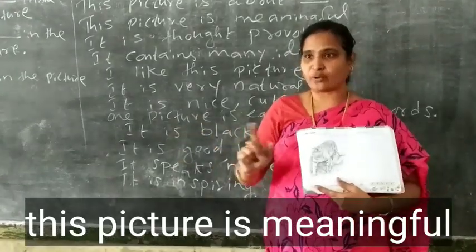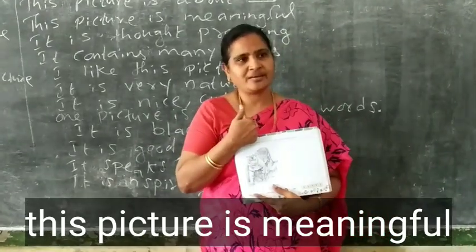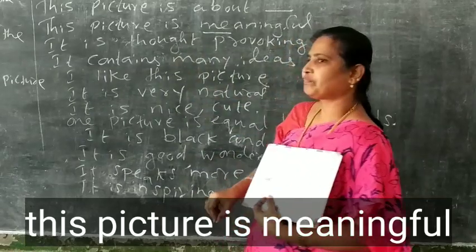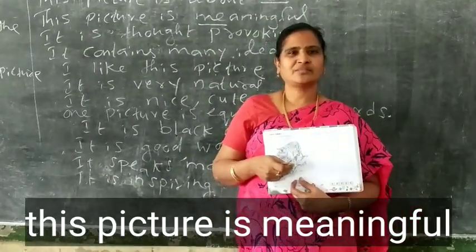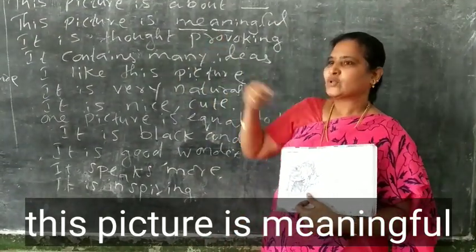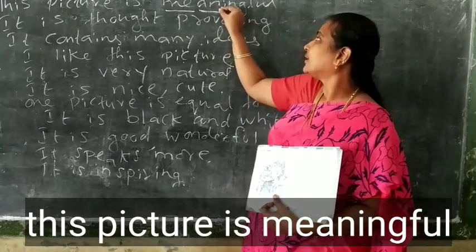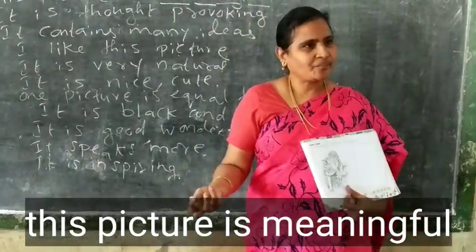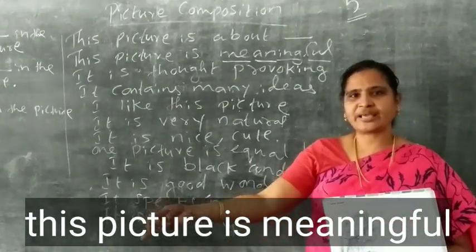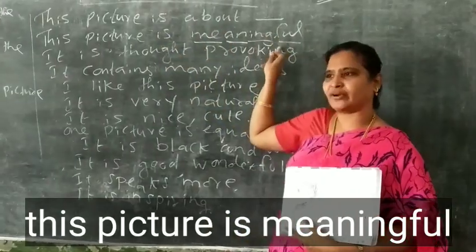This picture is meaningful. Meaningful is a big word. Don't think like that. In short, I'll teach you. What is the spelling of me? M-E, me. And? A-N. What is the spelling of an? A-N. So M-E-A-N-I-N-G, meaning. F-U-L, full. Now easy? Big word. M-E-A-N-I-N-G-F-U-L. Meaningful. So this picture is meaningful.